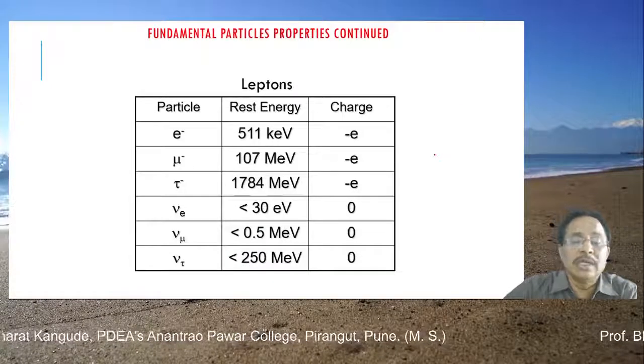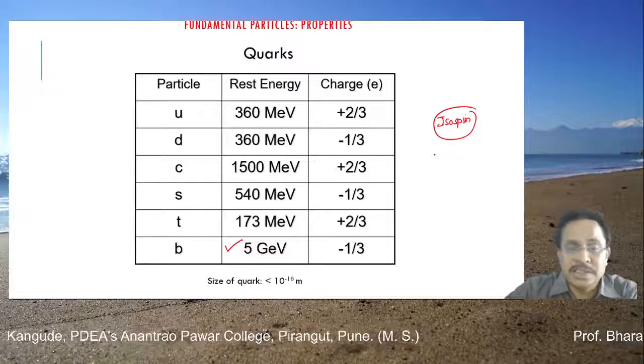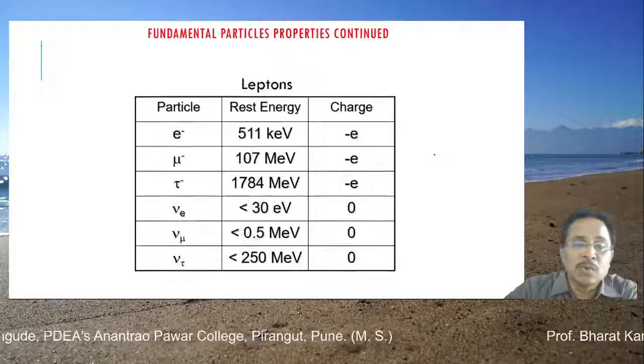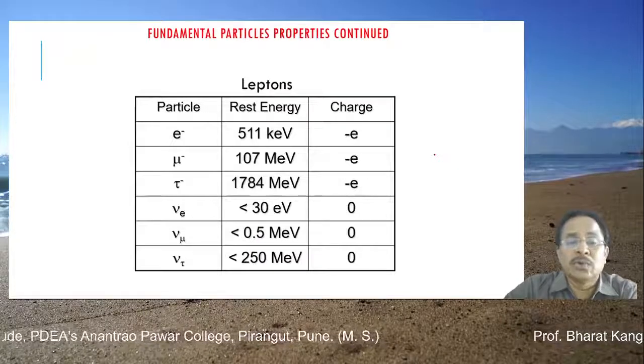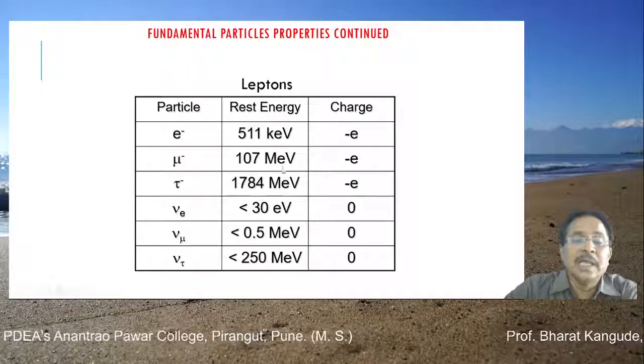So now, this is a comparison of fundamental particles. These are the properties of all 6 quarks and their anti-quarks. Another group of fundamental particles are called leptons. These are 6 leptons and their anti-leptons, and they have their masses.